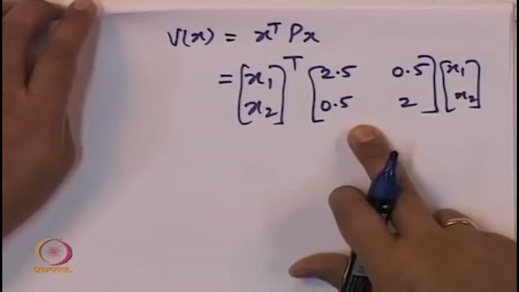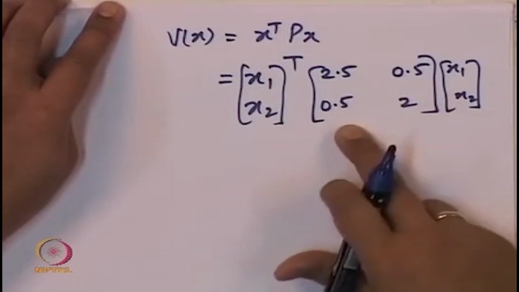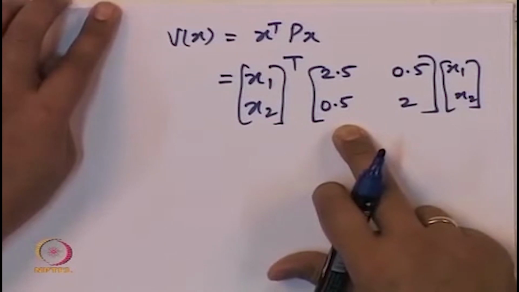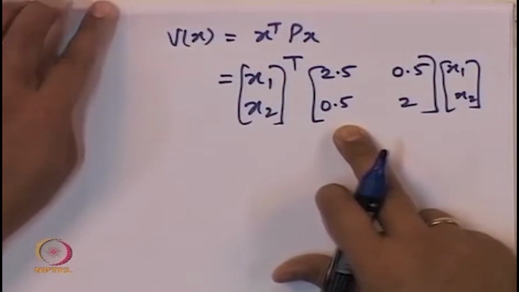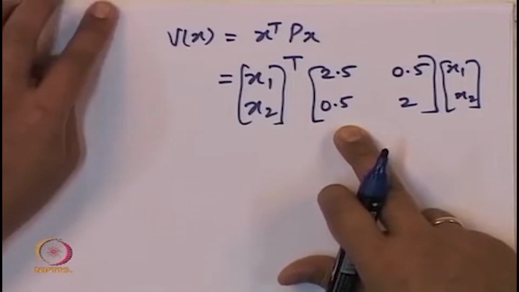But if we had started with this Lyapunov function, then we would not have required LaSalle's invariance principle, because the Lyapunov function theorem itself would have stated that the equilibrium point is asymptotically stable. Unlike the energy function, the physical energy that we had taken, which helped us to prove only stability by Lyapunov's theorem of stability.